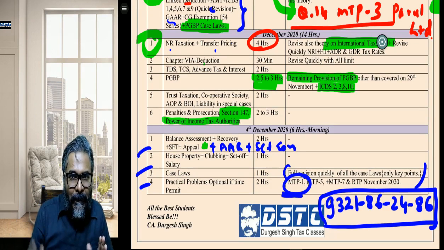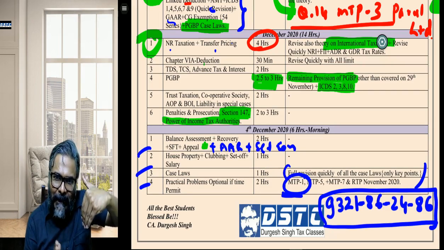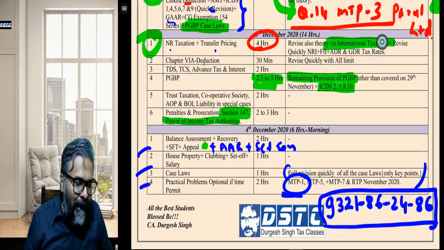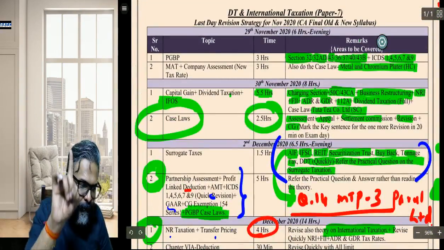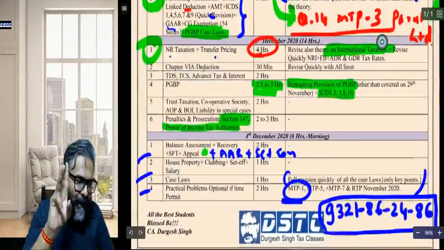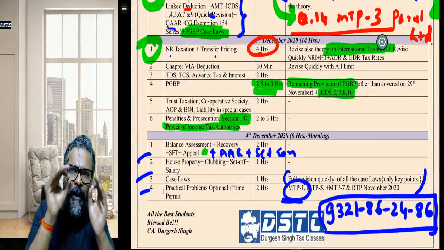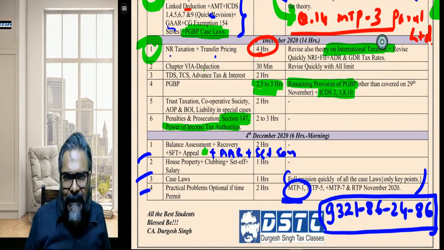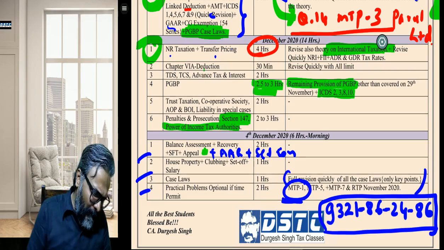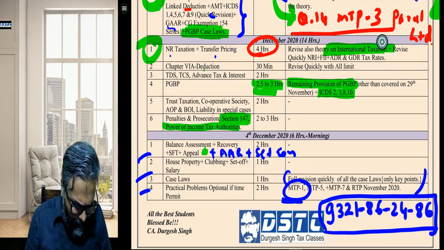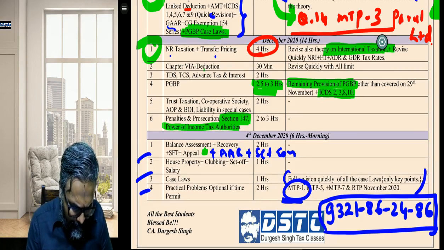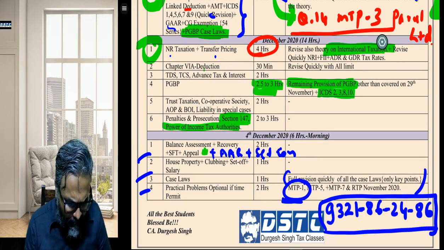So that you are covering on the sidelines those areas, so that on those 4 days of execution on 29th, 30th, 2nd, 3rd and 4th, you are well up to the mark in terms of the execution part.